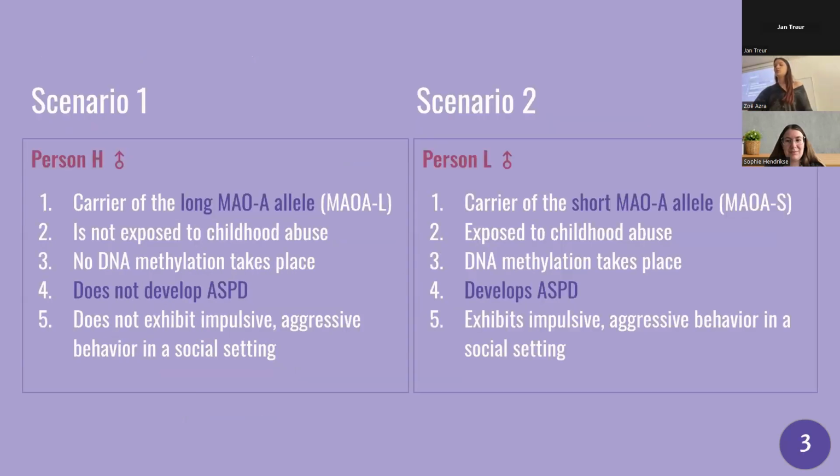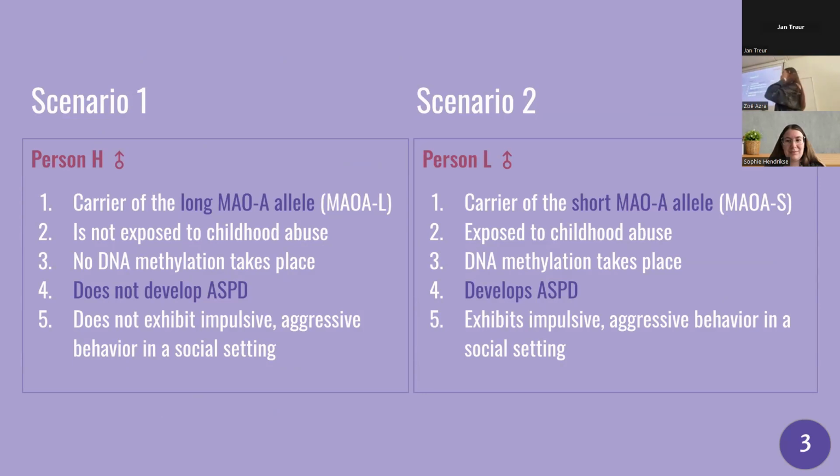Okay, so in order to make an adaptive network for my research, I made these two scenarios, and these scenarios are based on the research that I presented in the previous slides. So scenario 1 is that of person H, which is a male carrier of the long NOA allele, and is not exposed to childhood abuse. Because of this, there is no DNA methylation, and so this person does also not develop ASPD. And therefore, there's also no exhibit of impulsive and aggressive behavior in a social setting.